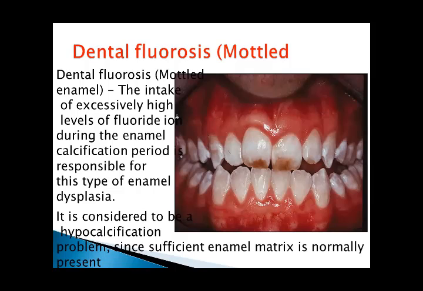Dental fluorosis or mottled enamel. The intake of excessively high levels of fluoride during the enamel calcification period is responsible for this type of enamel dysplasia. It is considered to be a hypocalcification problem since sufficient enamel matrix is normally present.